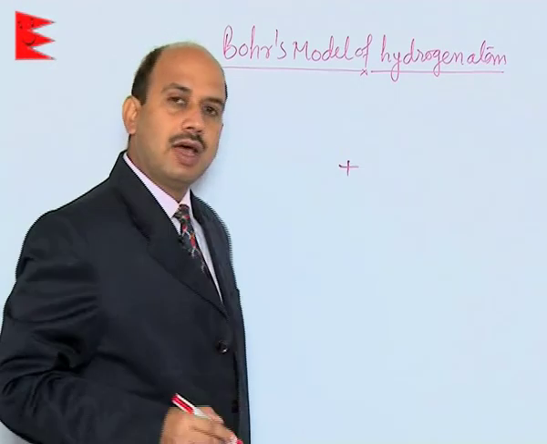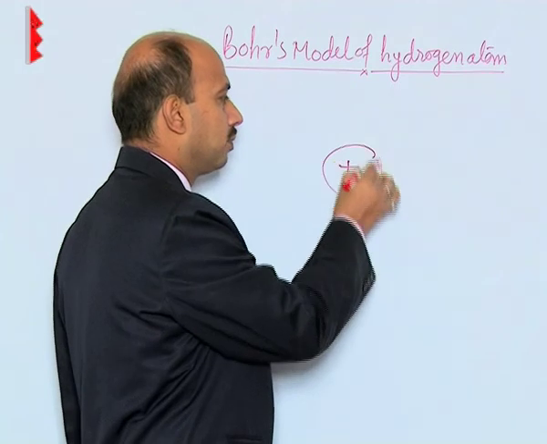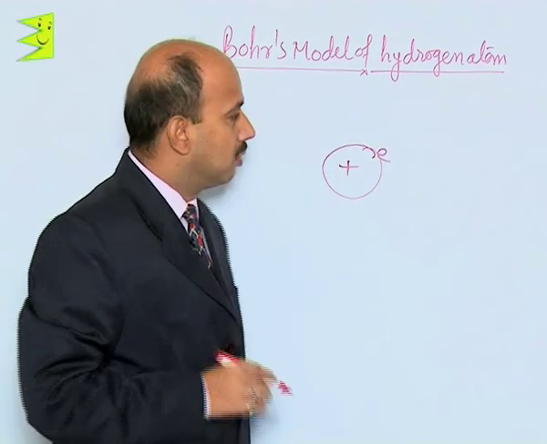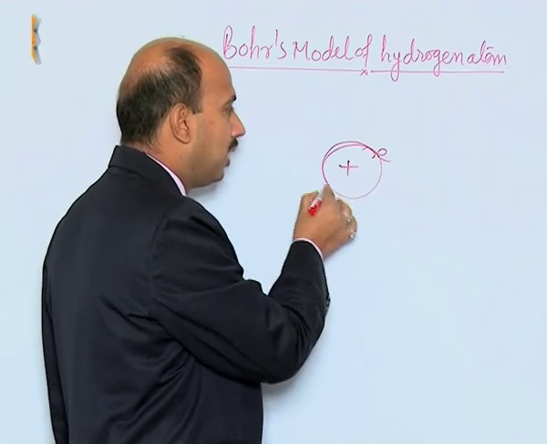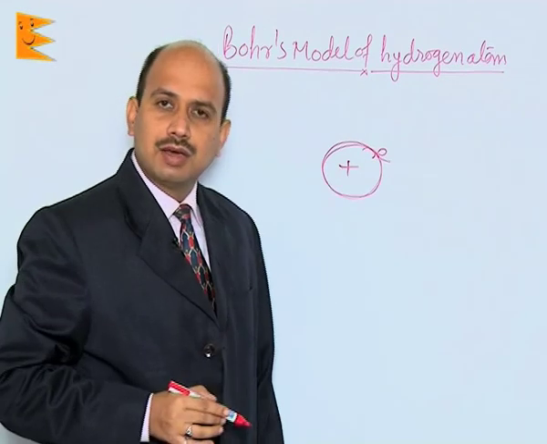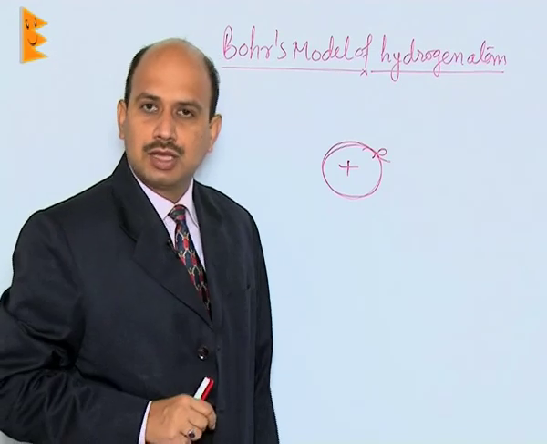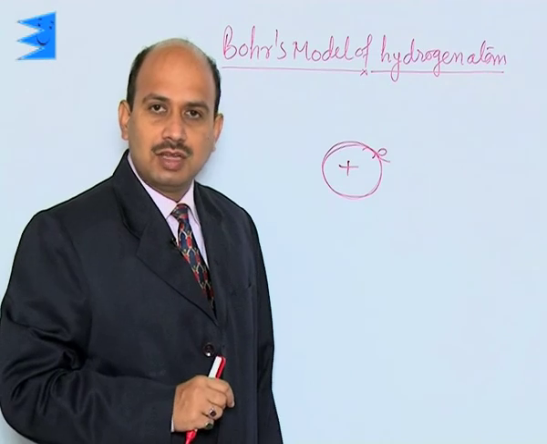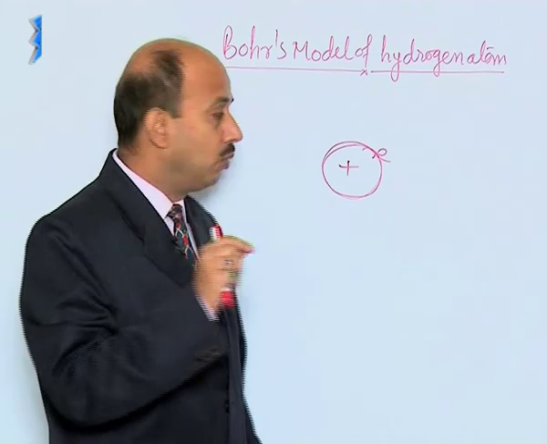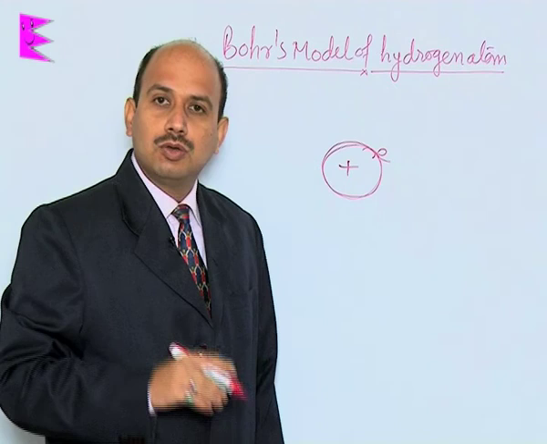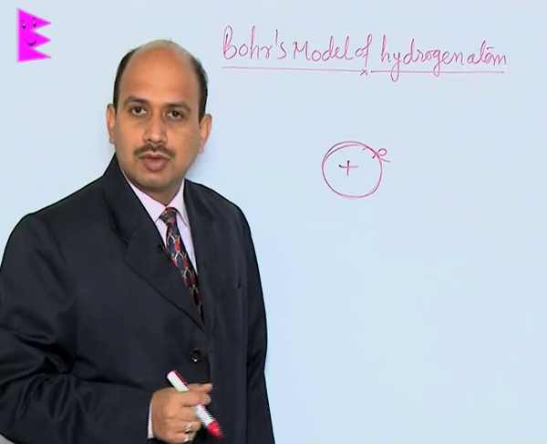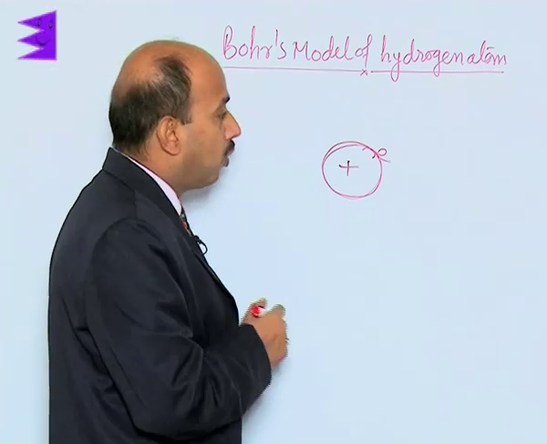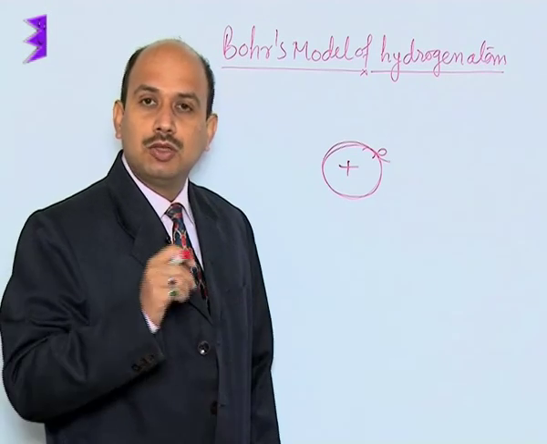which is positively charged, and electrons revolve around it. According to the classical theory of electromagnetism, when electrons revolve around it, they are accelerated, and when they are accelerated, they should continuously emit radiation. If they are emitting radiation continuously, their energy should decrease continuously, and ultimately an electron will fall into the nucleus, and the atom will collapse. But it does not happen. So the Rutherford model could not explain the stability of the atom.